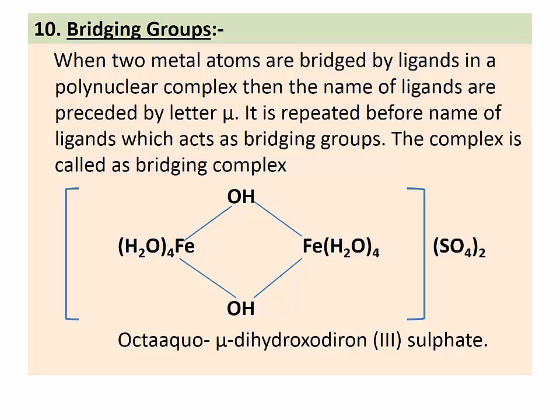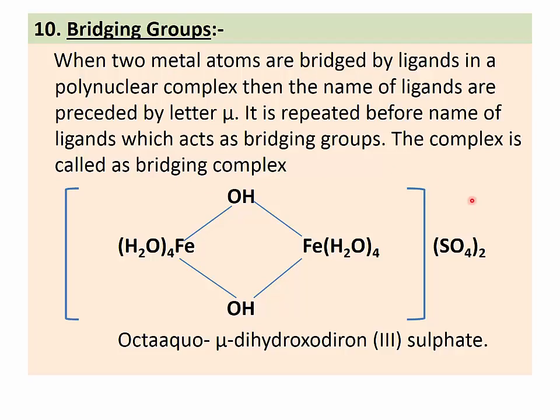Got it? When two metal atoms are bridged by ligands in a polynuclear complex, then the names of ligands are preceded by the letter mu. It is repeated before the name of each ligand which acts as a bridging group. The complex is called a bridging complex.